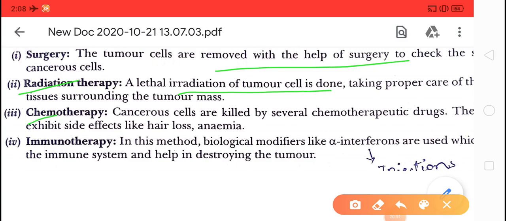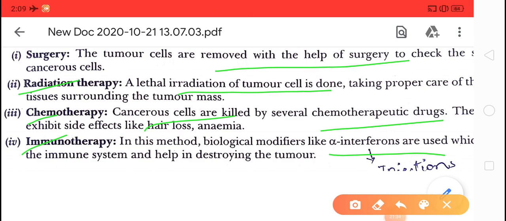Next one, that is chemotherapy, in which chemotherapeutic drugs are given to the patient to kill the cancerous cells, but these drugs have some side effects like hair loss or anemia. Next, that is immunotherapy. In immunotherapy, alpha interferon injections are given to the patient to destroy the tumor, to activate the immune system, and if the immune system is activated, it helps to destroy the tumor.